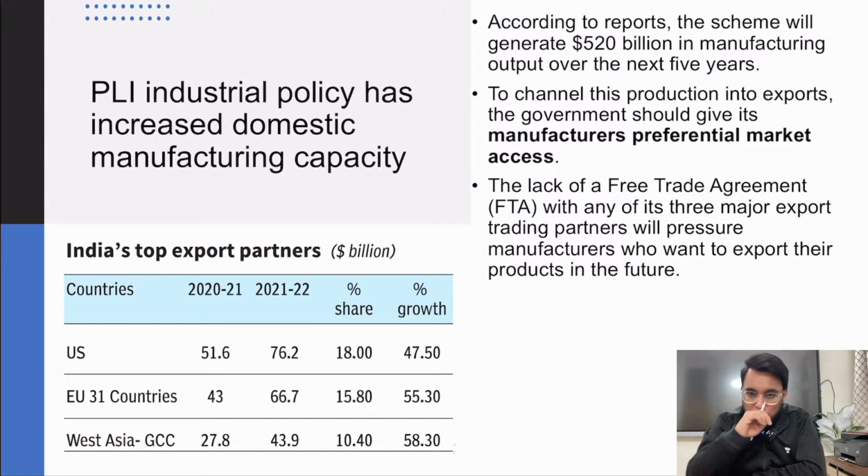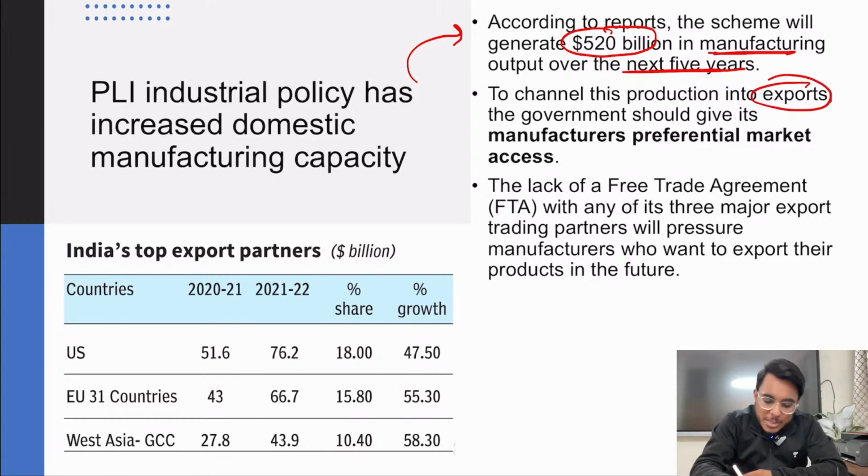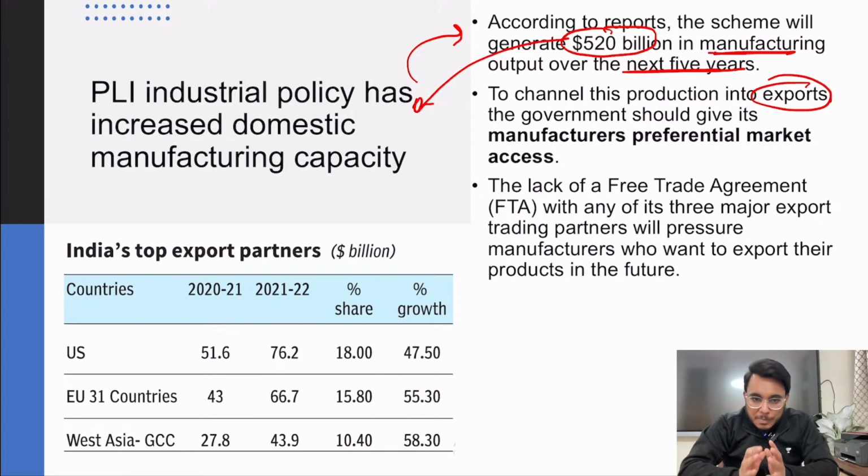Now understand this. It has been provided that the production linked incentive scheme will generate $520 billion of manufacturing output in the next 5 years. This much, $520 billion worth of manufacturing output, will be there. Now where will you sell these products? Fine, you need to go for exports. The majority of these products need to be exported. Now when we talk about India's top export partners, the USA, the European Union, West Asia, these countries are the major export partners of India.